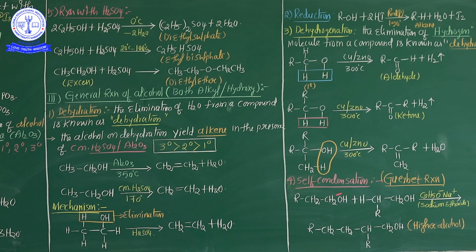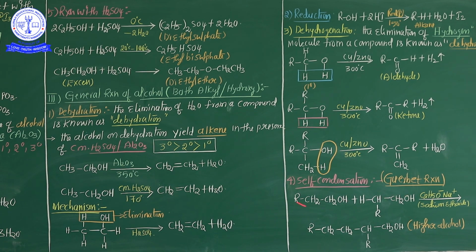And the fourth one, from both cleavages, the alkyl group as well as the hydroxyl group, is self-condensation. Self-condensation is very important, my dear students. Self-condensation means that if two alcohols are involved in condensation, they form huge or higher alcohols. The self-condensation process is commonly known as the Guerbet reaction. The Guerbet reaction is important. Already two named reactions have come: number one is the Groves reaction, and here the Guerbet reaction.